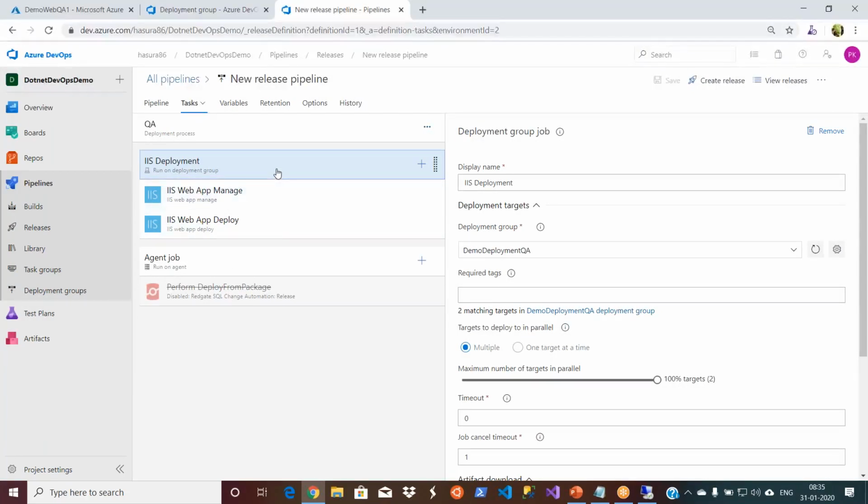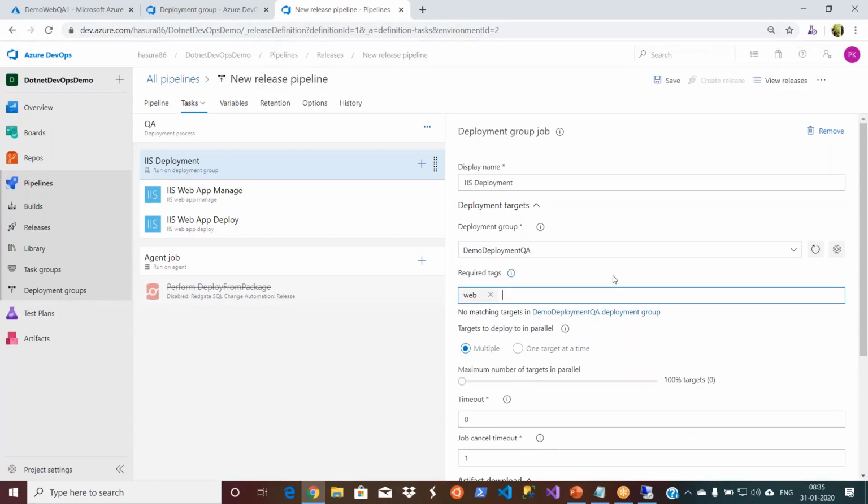Now if I go to my job here, I'll say web. That's it. You can say deploy to a subset of targets in the deployment group using tags, for example web. Now I only have the web server.